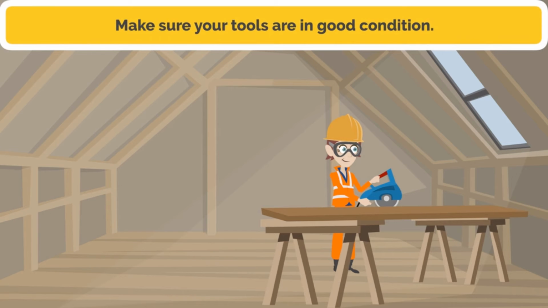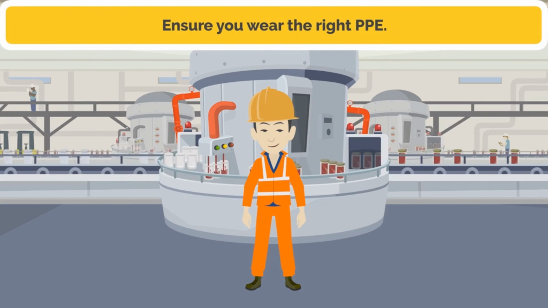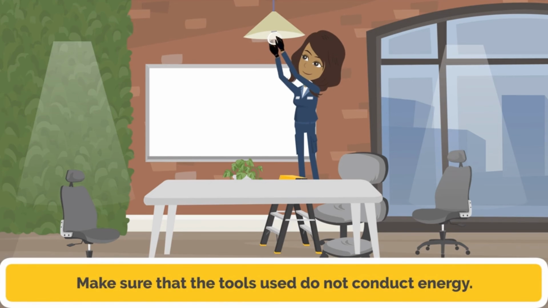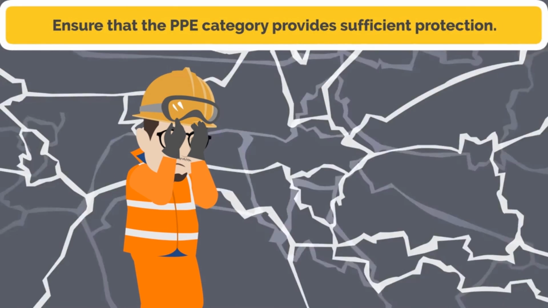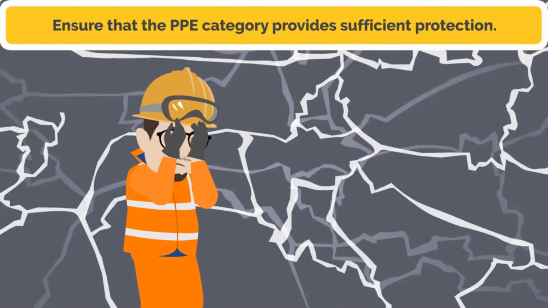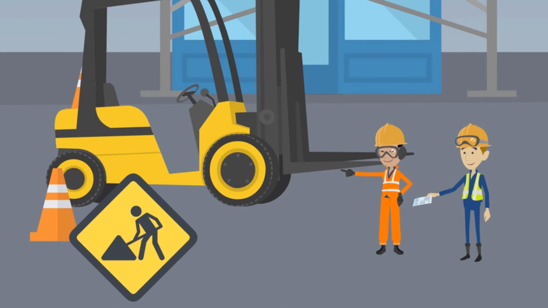First, make sure your tools are in good condition. The extension and power cords should never be left around. Then, ensure you wear the right personal protective equipment, such as approved security shoes or boots with dielectric protection, and a non-conducting safety helmet. Pay special attention to the tools used, such as stepladders, so that they do not conduct energy. Regarding arc flash protection, the PPE category must provide sufficient protection for the type of current present during work. Please note that only an adequately trained person can perform work on energized machines.